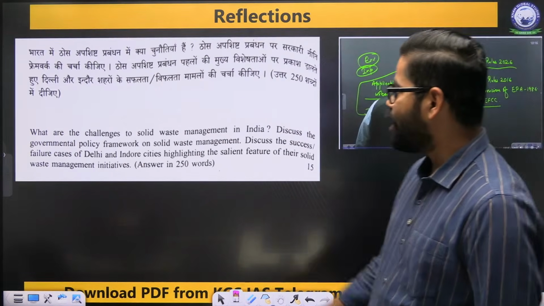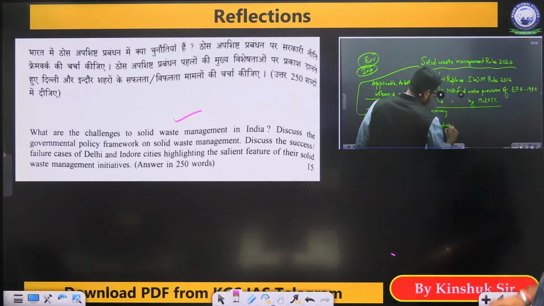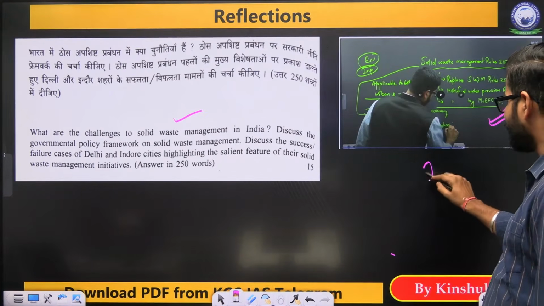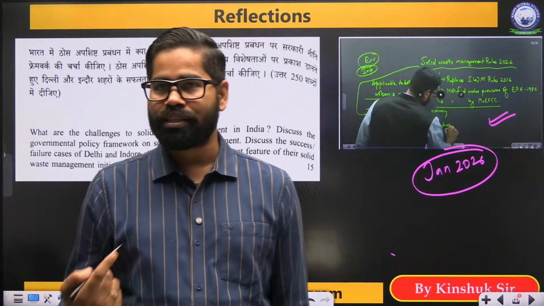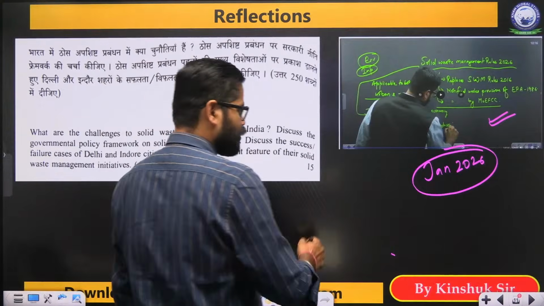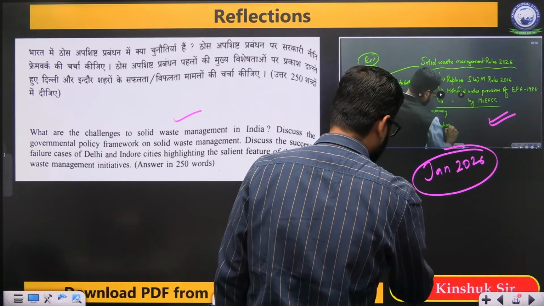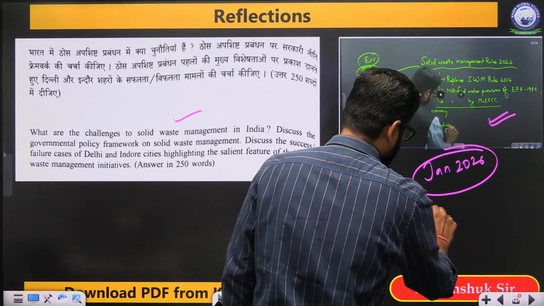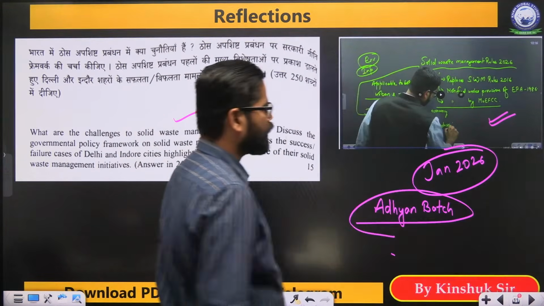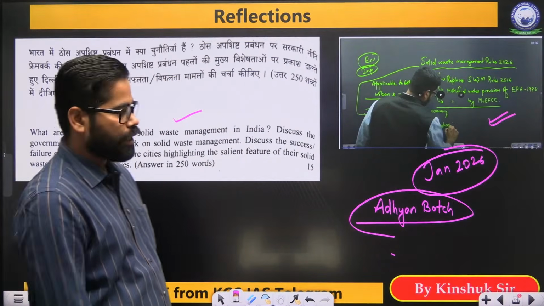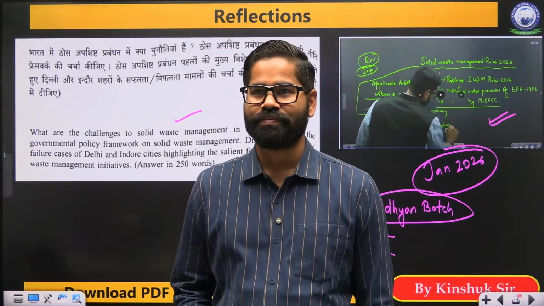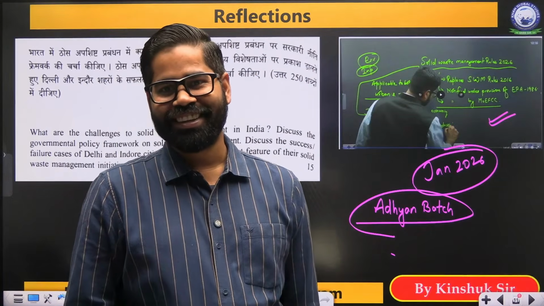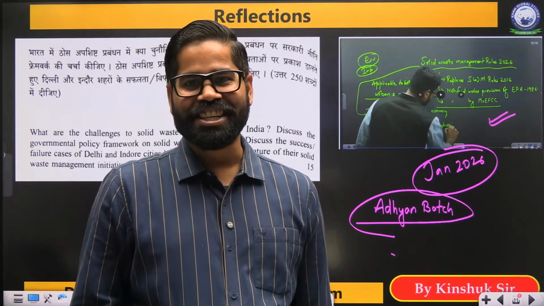Then what are the challenges to solid waste management? Again, see this one thing, solid waste management rules. This is something which was there in January 2026. ये जनवरी 2026 में आया था. तब हमारा एडिटोरियल सेशन नहीं होता था. This is part of the Adhyayan batch. ये जनवरी 2026 का टॉपिक है. Go and see this Solid Waste Management Rules 2026. So this is GS paper 3.